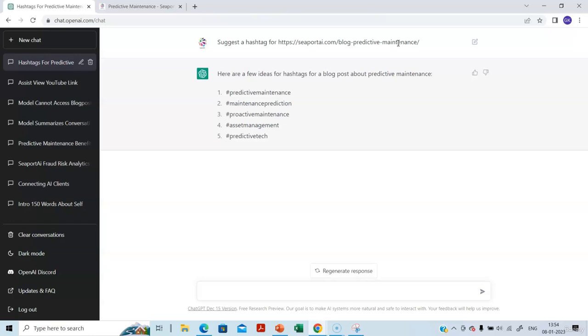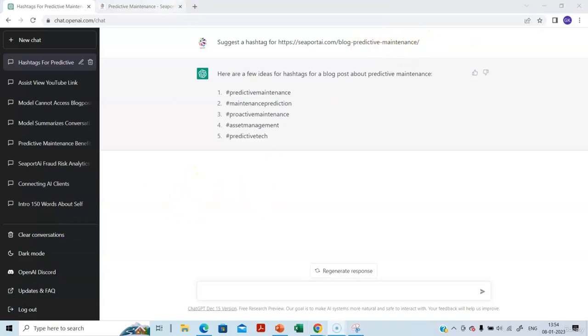Predictive maintenance is about knowing when an equipment will fail. Okay, so it tells predictive maintenance, maintenance prediction, proactive maintenance. In fact, predictive maintenance comes under asset management. Asset meaning physical assets that are there in industrial establishments. Predictive tech. All these things are relevant, right? Understand how it has chosen the hashtag.